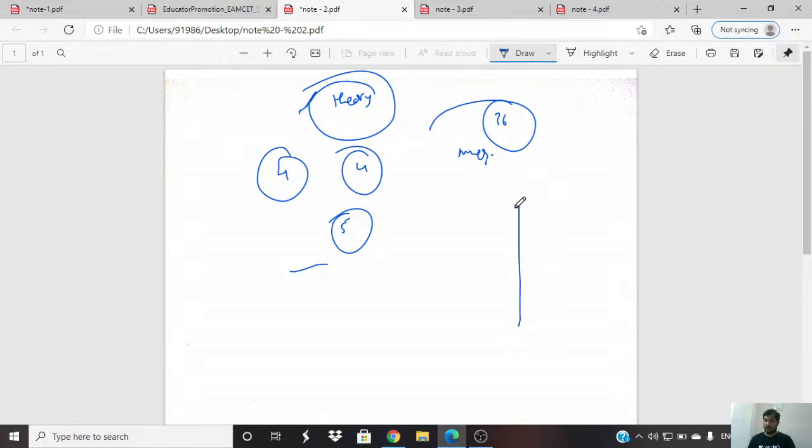From modern physics, I will tell you. See, from the next session onwards, I will explain the previous year MCQs. I will explain the models that were given in the previous years from the next session. Okay? From the next session onwards.